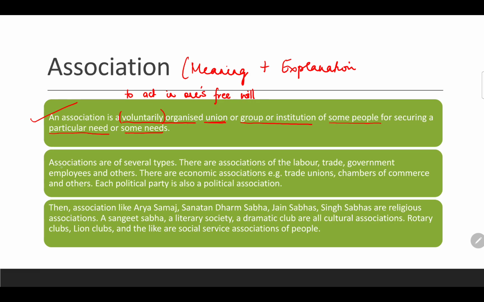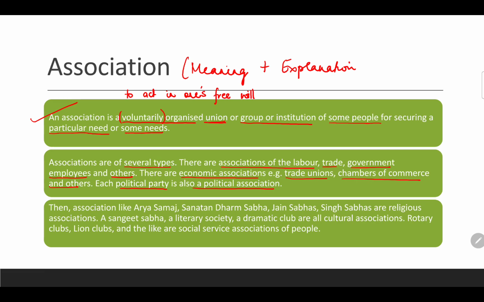Associations are of several types. There are different associations. There are associations of labor, trade, government and government employees and others. There are also economic associations, for example trade union, chamber of commerce and others. Each political party is also a political association. So there are different types of association found in the world.